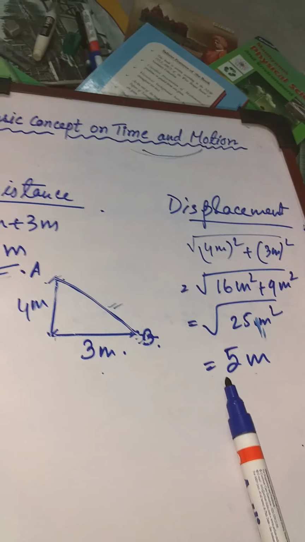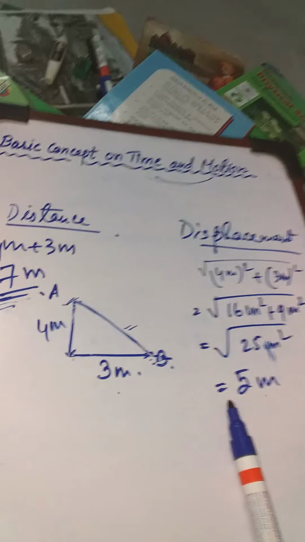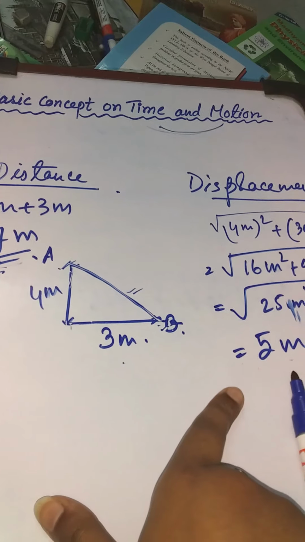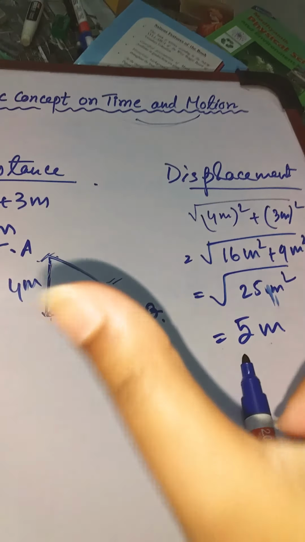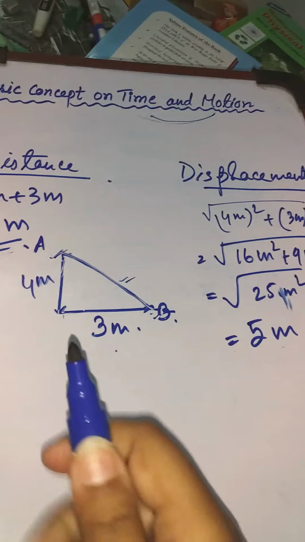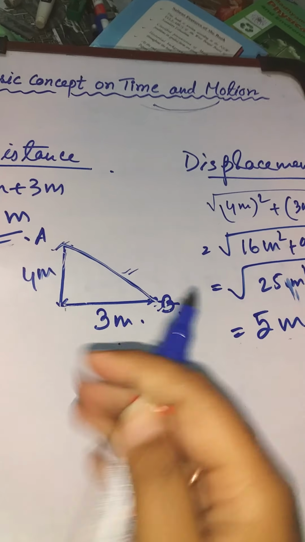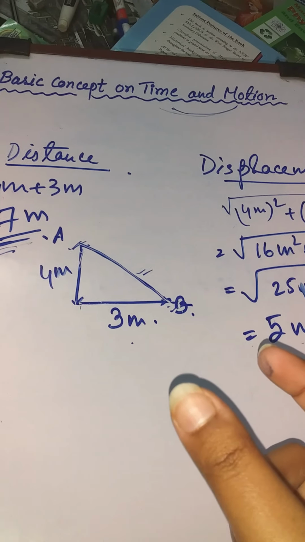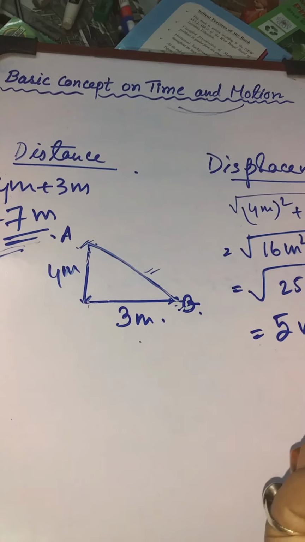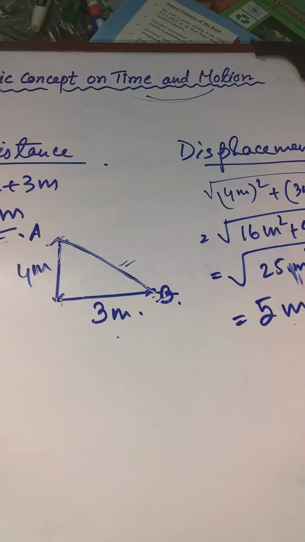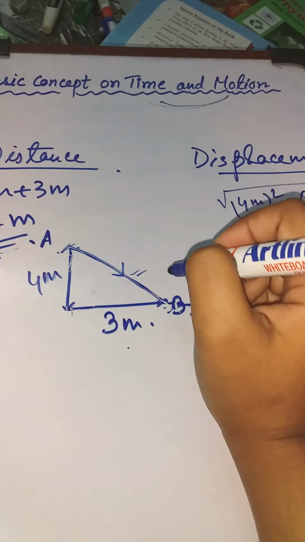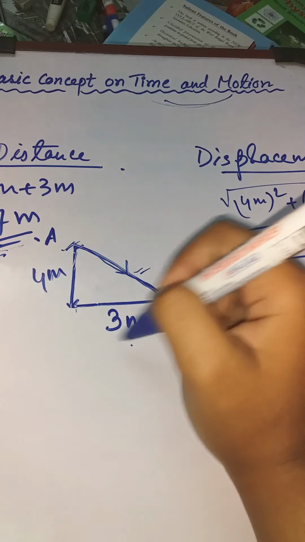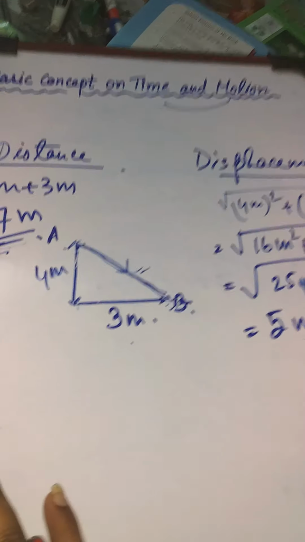So the difference between distance and displacement is: distance is the total length covered from the starting to the ending point, and displacement is the length of the straight line joining the start and ending points. Also, distance is known as a scalar quantity. That means distance only has a value, there is no direction, but displacement has a direction. This is the direction of displacement, from start to end. In the case of distance, we only find the total length, not the direction.